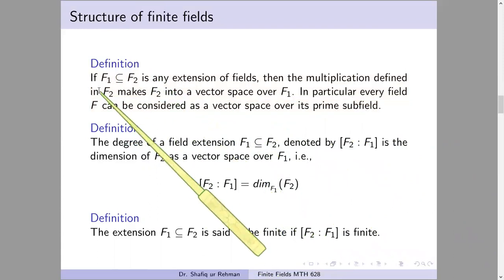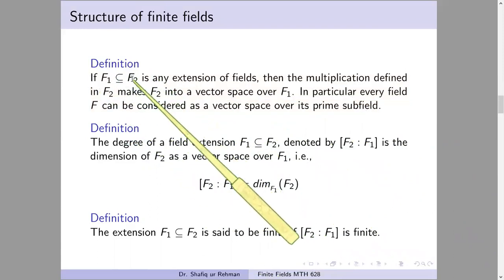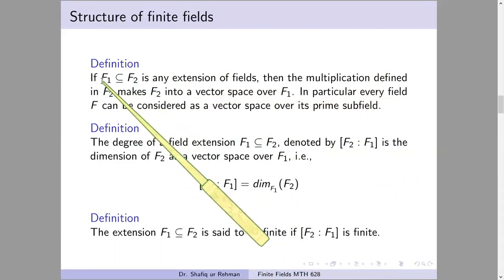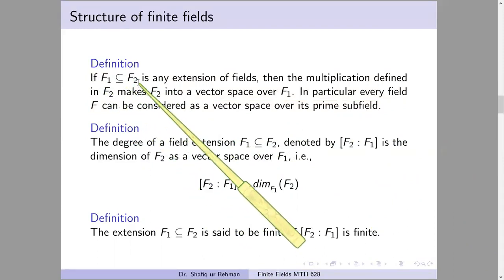Again, see, if we have a field extension F1 contained in F2, then the bigger field is always a vector space over the smaller field. And in vector space, you should recall the definition of vector space from the lower classes. A vector space is an additive abelian group, and there is some scalar multiplication from the field, and it satisfies certain axioms.